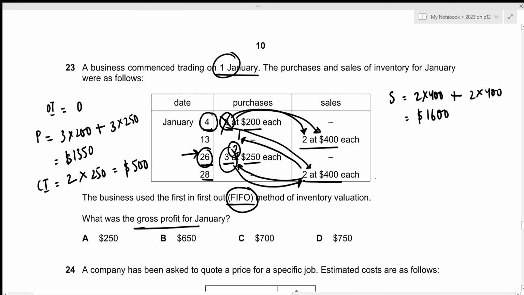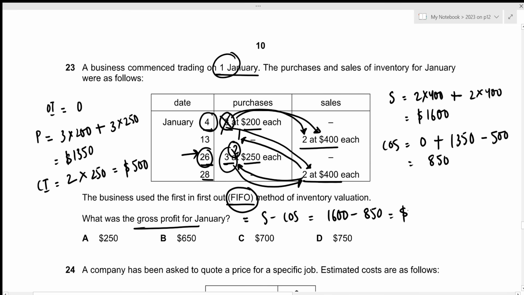Now let's calculate the cost of sales. So opening inventory is 0, purchases are 1350, and the closing inventory is 500. This gives the cost of sales of 850. Now gross profit is just sales minus cost of sales. That's 1600 minus 850, which results in the value of 750. That's the answer we're looking for, which is given in option D.